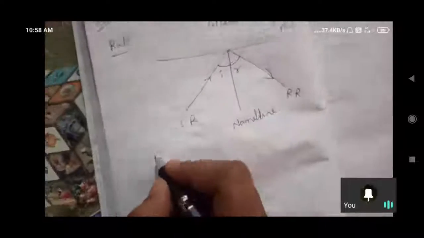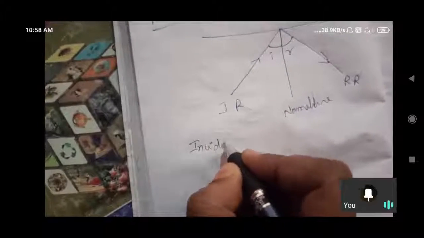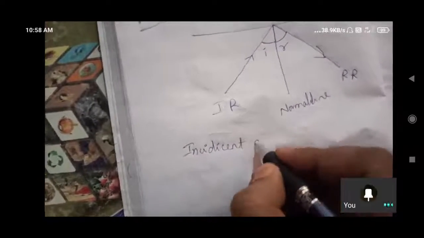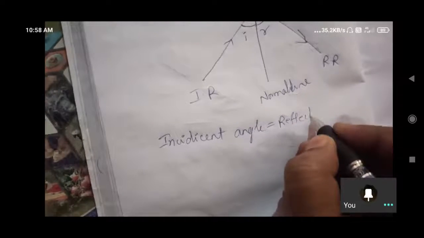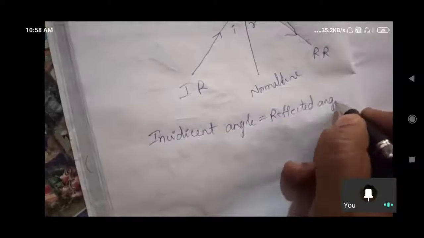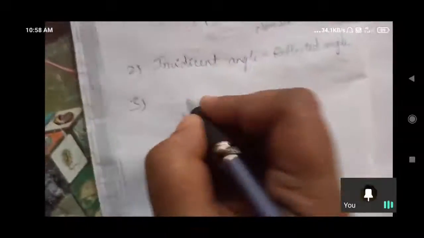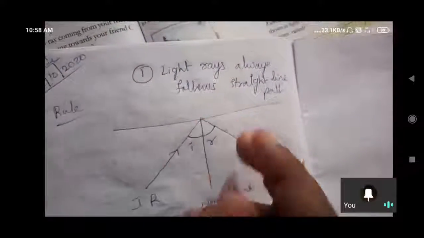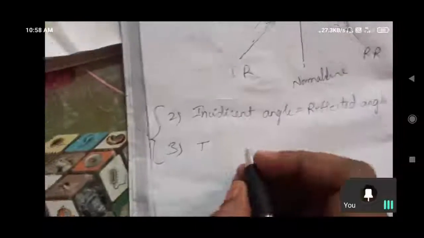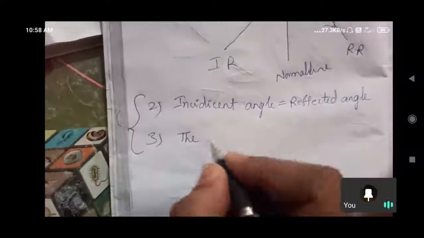So here one law I told her, that incident angle is equal to reflected angle. This is another rule I told her. Incident angle is equal to reflected angle. This one is another one. And one more law I am telling. This is the basic law. From 6th class onwards you are studying. Here these are the two things we are getting in this class. Yes, is this clear for you?